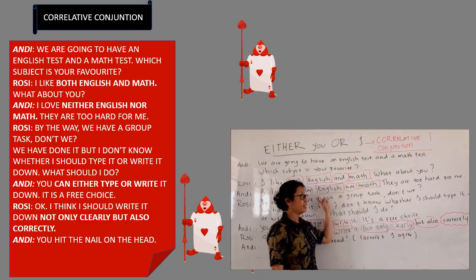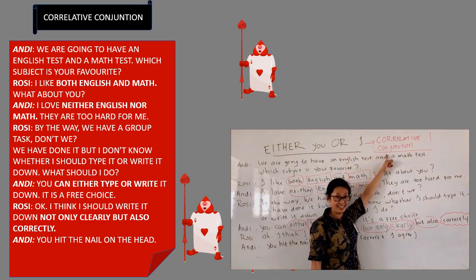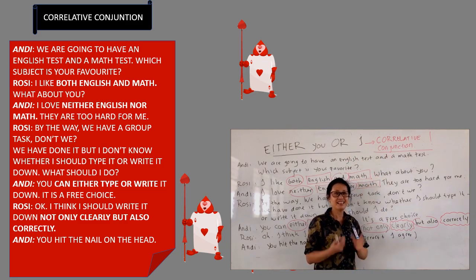So we call them correlative conjunction because these conjunctions are special. These conjunctions must be in pairs. Mereka harus berpasangan. Okay, so that's why we call them correlative conjunctions. That is one of the special features why we call them correlative conjunction. So ini harus muncul berpasangan. Understand? Good.